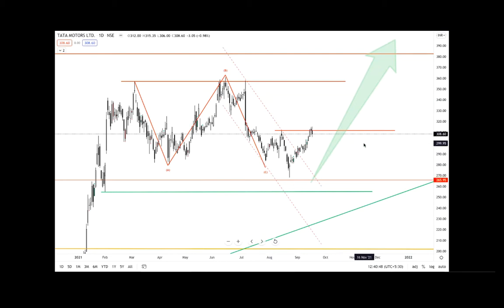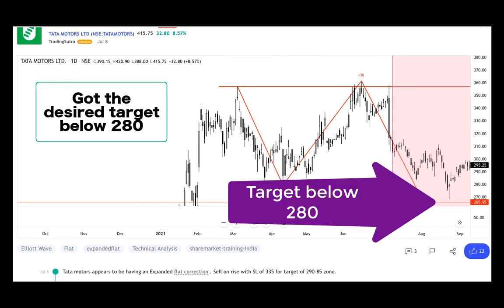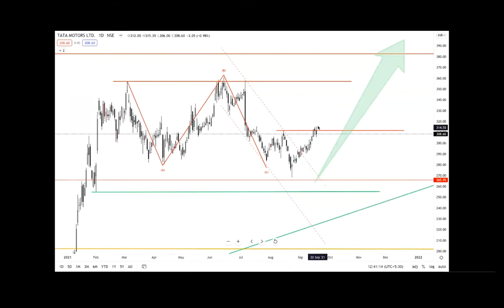wave 5. And in the past sessions, in my group, I was telling that I want to see Tata Motors below this level, means the end of the wave A, that is below 280. And you can see the Tata Motors stock price came down below this level, and after that we got a hammer candlestick, and then we went up to this level. And in the previous session I told you that you have to watch the level of 312 very carefully in